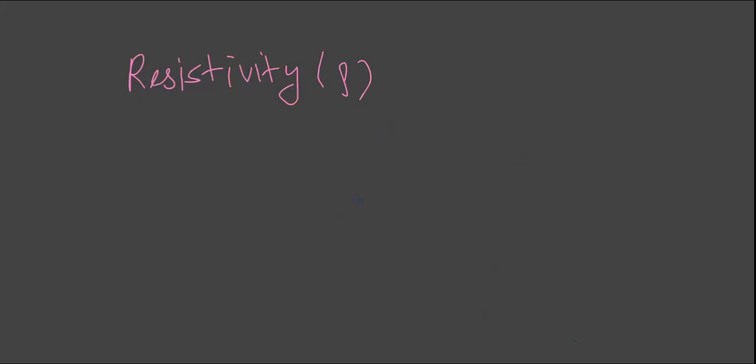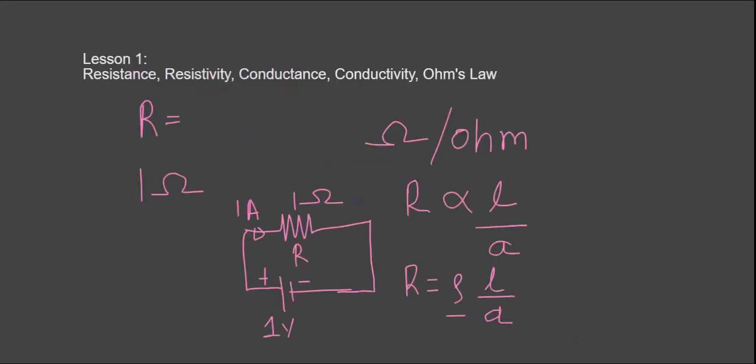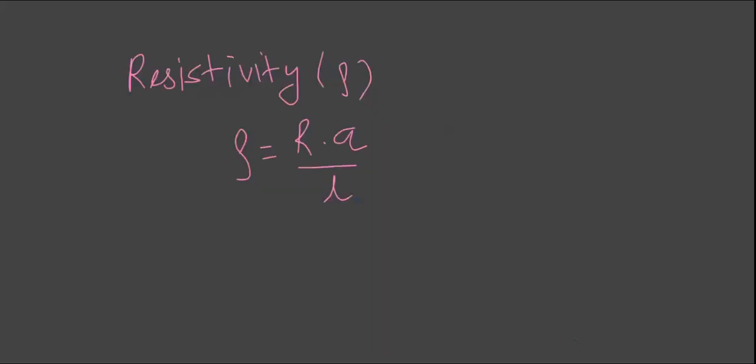Now, if you want to derive the unit of resistivity, you can write rho is equal to R into A divided by L from the previous equation R is equal to rho L by A. Now the unit of R is ohm, the unit of area is meter square, and the unit of length is meter.